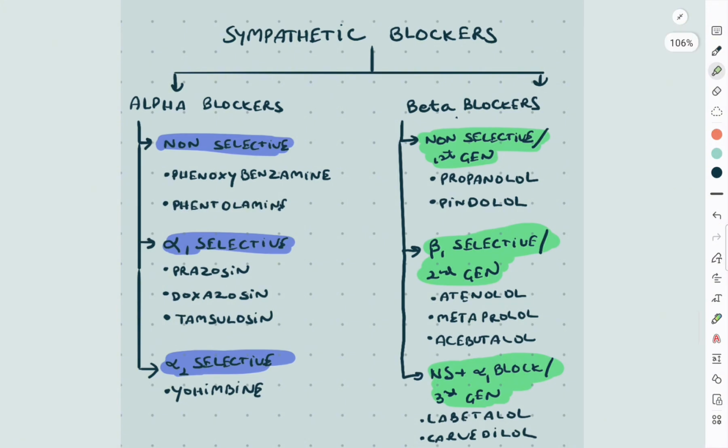Examples of alpha-1 selective blockers include prazosin, doxazosin, and tamsulosin, and alpha-2 selective blockers include yohimbine. Beta blockers can be classified into non-selective first generation like propranolol and pindolol, beta-1 selective second generation like atenolol, metoprolol, acebutolol, and non-selective with alpha-1 blocking action third generation like carvedilol and labetalol.